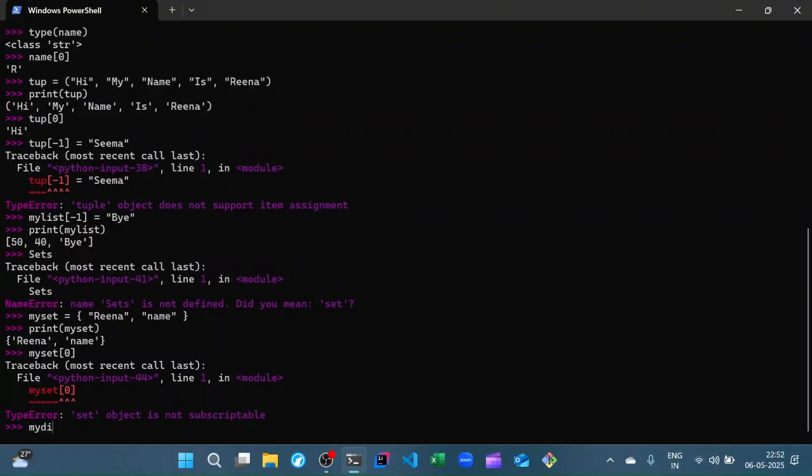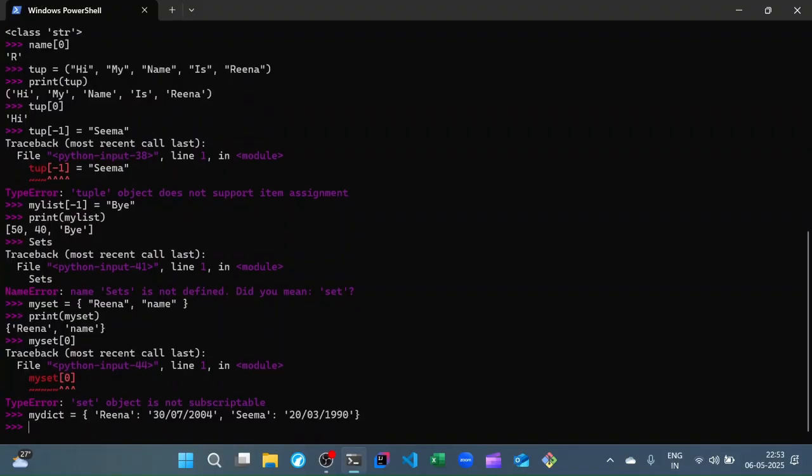So a my dict in which I define key value pairs like, let's say Reena's birthday is 30/07/2004. I could have Seema's birthday as 20/03/1990. I could maintain key value pairs using the mappings collection. And the implementation of mappings collection in Python is essentially your dictionary data type.